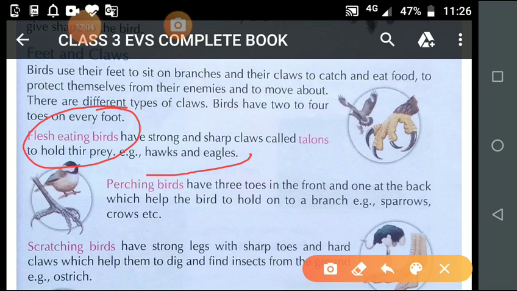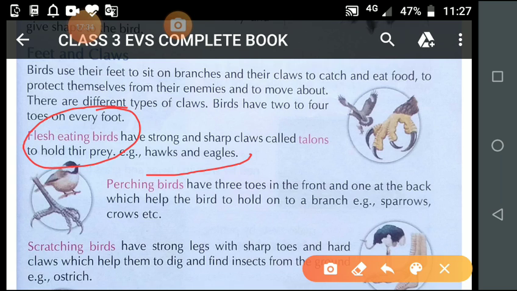So let's understand this. Eagle, you know student, eagle and hawk. Eagles fly high in the sky. There are many birds, few fly very high in the sky. Few birds do not fly very high. So now eagle is which type of bird? Eagle flies high in the sky.